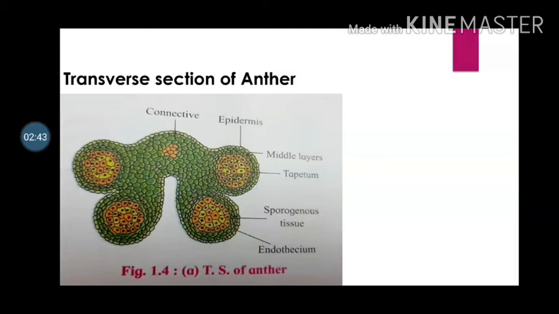Inner to the endothecium is the middle layer, which is made up of 1 to 2 layers of thin cells which may disintegrate in the mature anther.